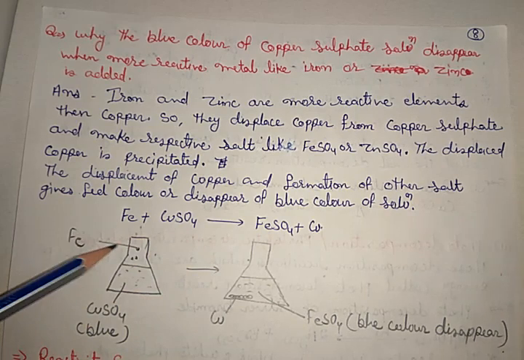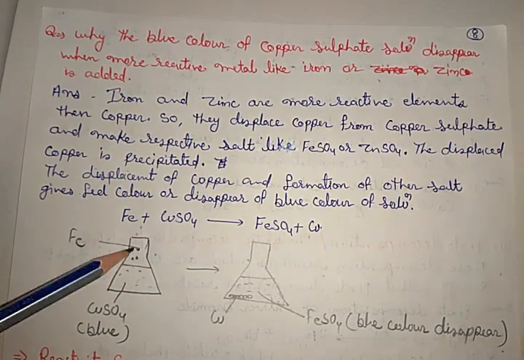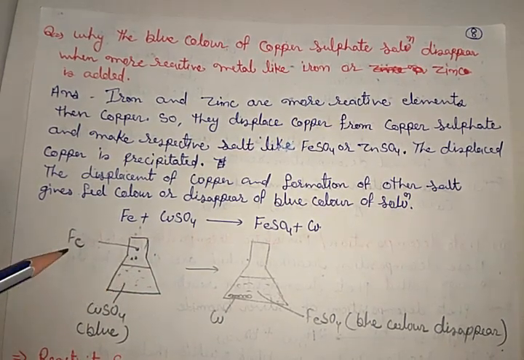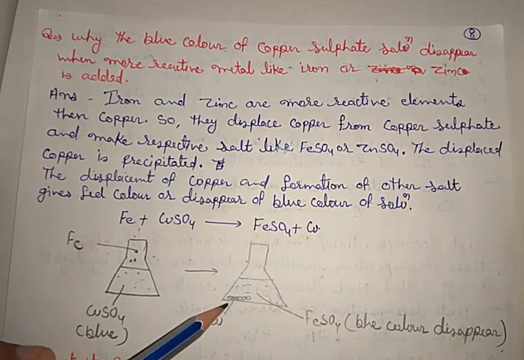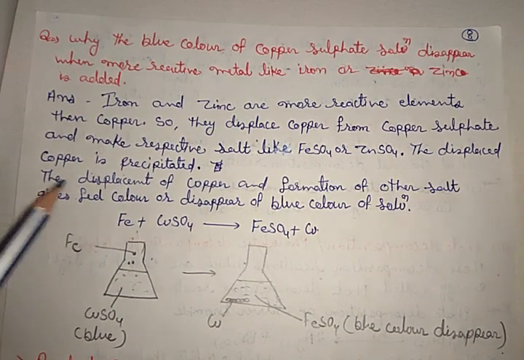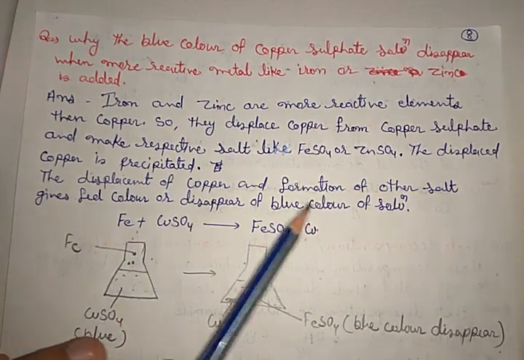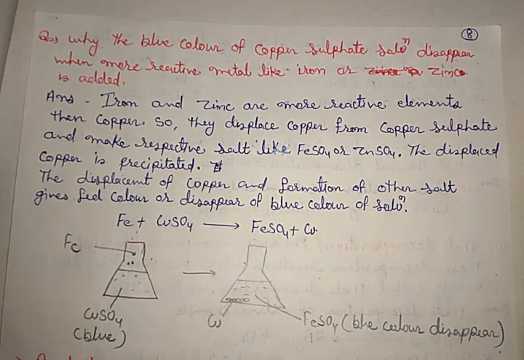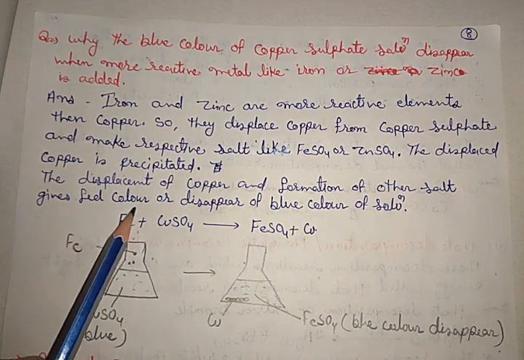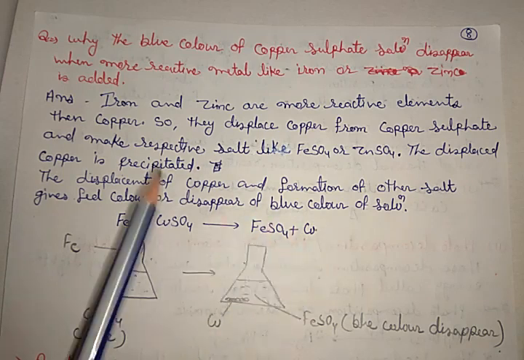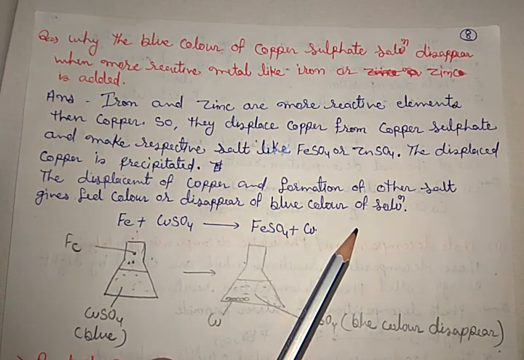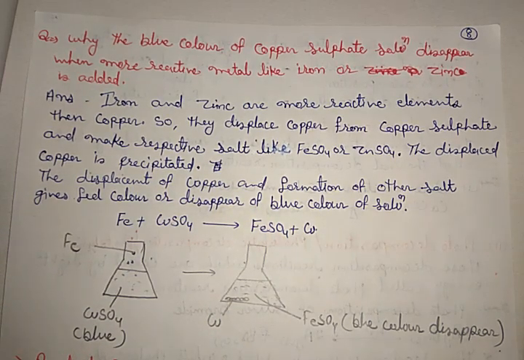But here we are adding iron filings, so it is deposited on the bottom side. The displacement of copper and formation of a salt other than copper salt gives the faded color or disappearance of the blue color of copper sulfate solution.